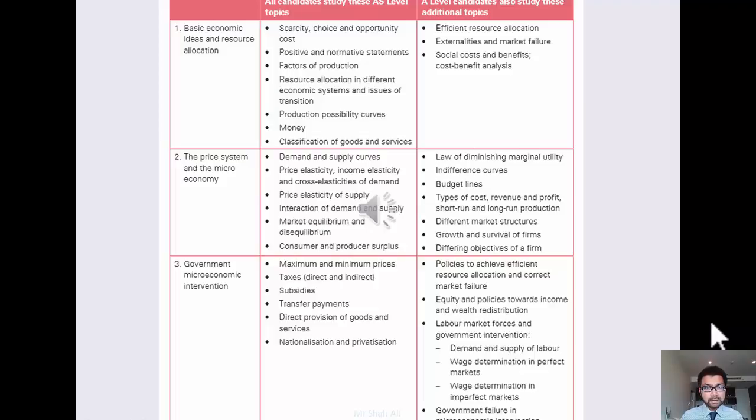Now here is the syllabus for AS and A2 economics. Now this year, obviously the AS year will be looking at all of these units and the subtopics within the units. We will be going in order from Unit 1, Basic Economic Ideas and Resource Allocation, through to 2, 3, 4 and then 5. The PowerPoint will cover all of these subtopics within each unit, and they'll be clearly divided and labelled.